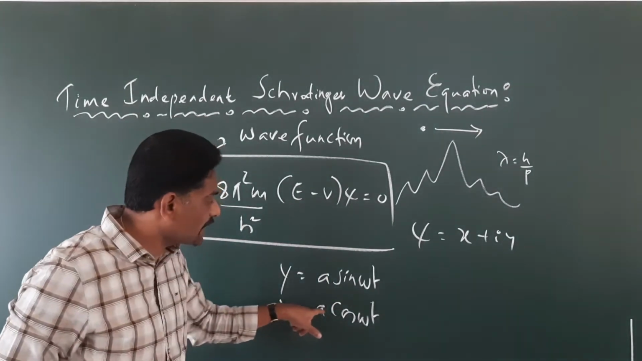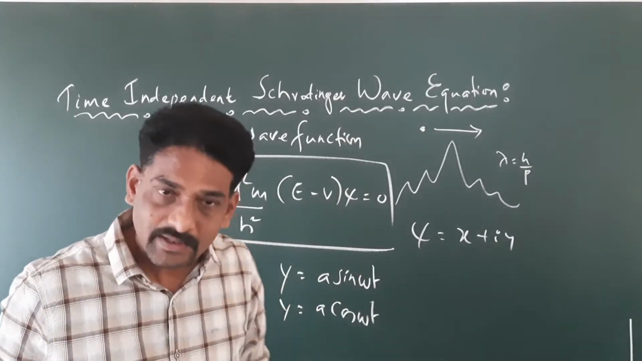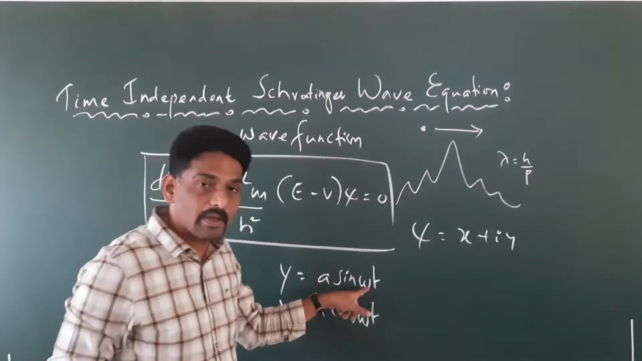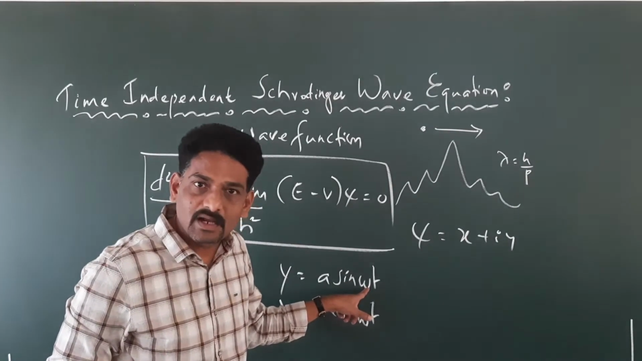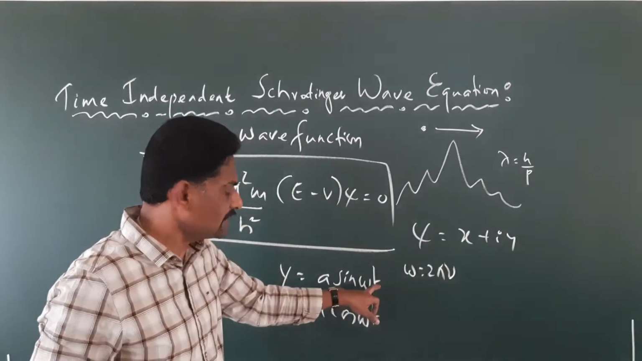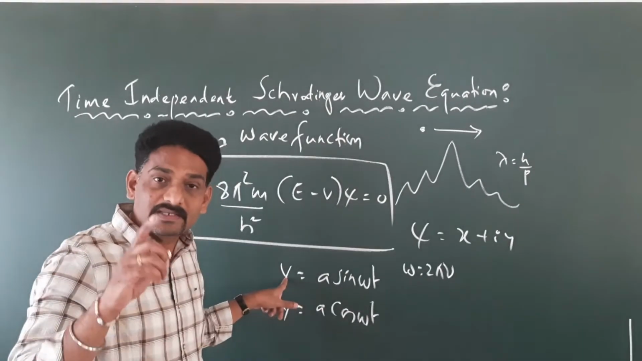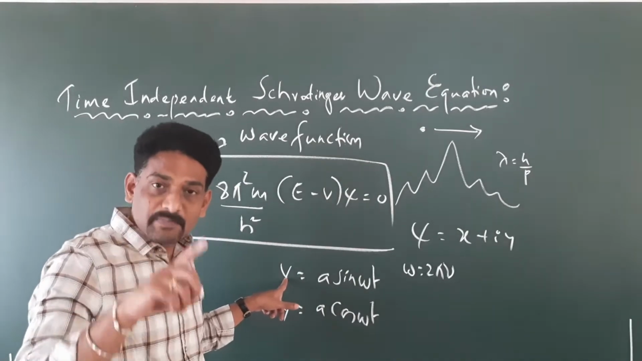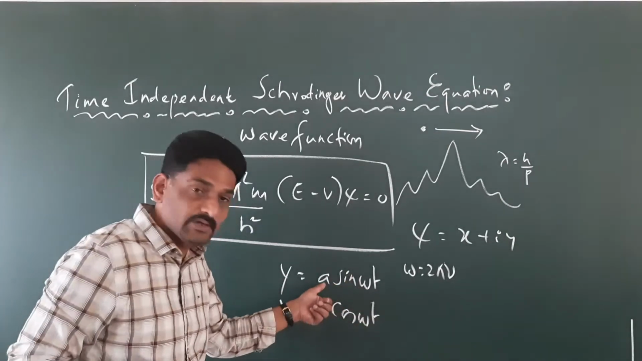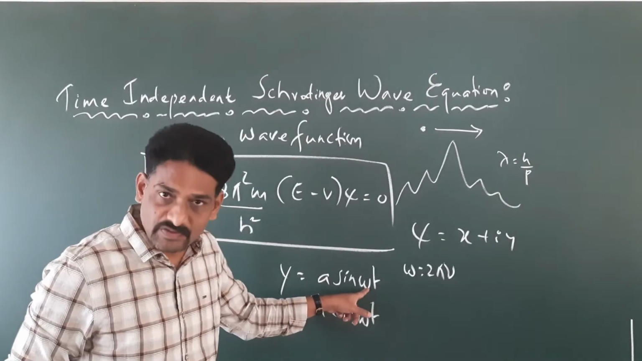What is y equals a cos omega t? This is the mathematical representation of a cos wave, right? So what is a? a represents the amplitude of the wave. What is omega? Omega is the angular frequency, that is, omega equals 2 pi nu. And t is the time interval. So y gives you the displacement of the wave at any given interval of time t, where a gives you the amplitude of the wave and omega gives you the angular frequency.